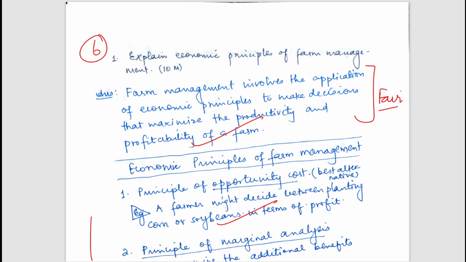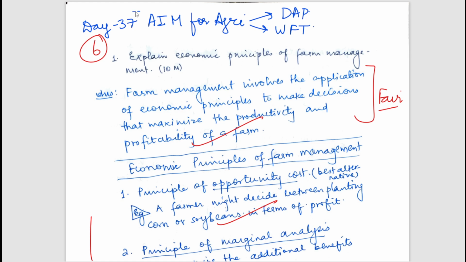So today we are going to discuss the next answer copy of our AIM for Agriculture series. As you all know, we are having the AIM for Agriculture series in which we are having daily answer writing practice and weekly full tests. So today we are going to discuss the daily answer copy of day 37. We have already discussed the copies till day 36.